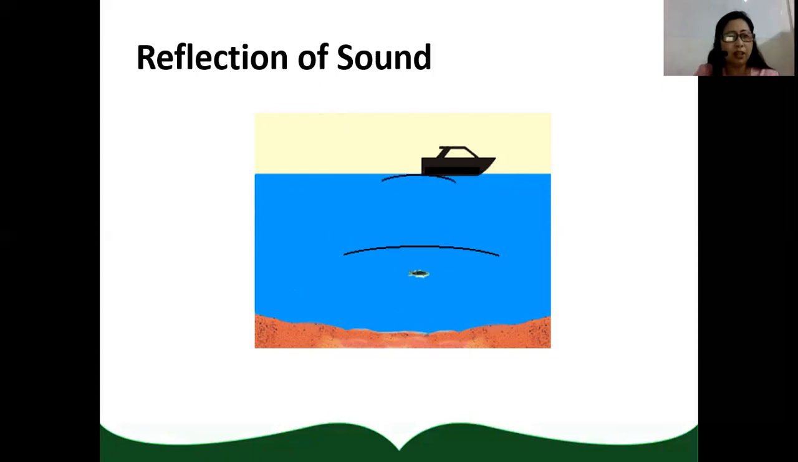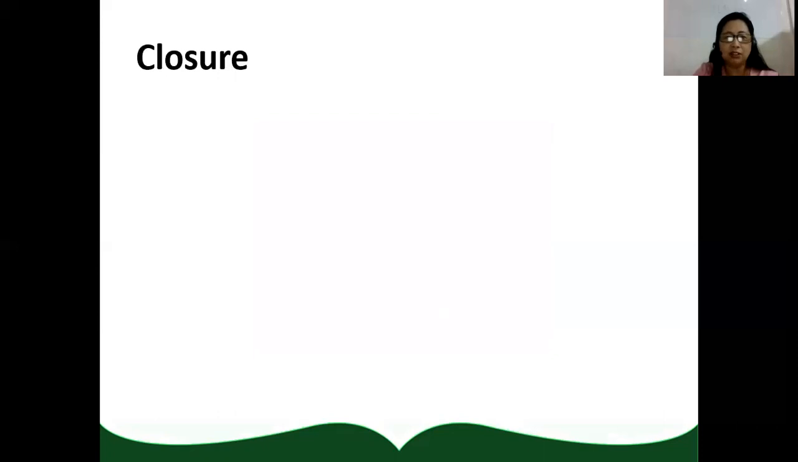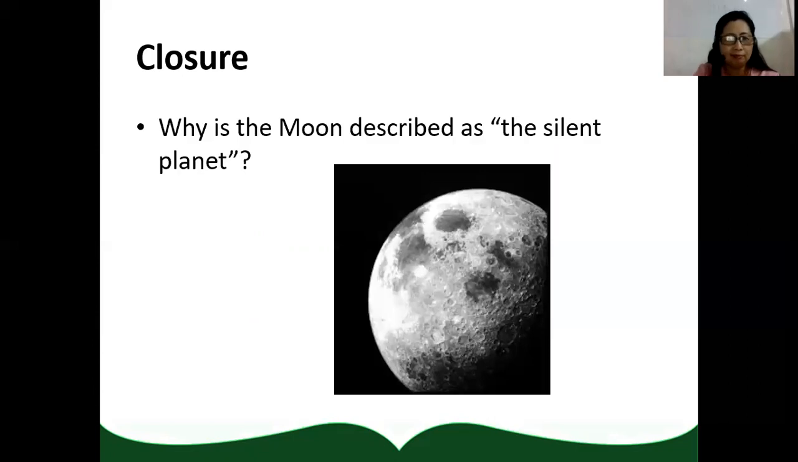So reflection and refraction play a very important role in the application of sound in our daily lives. To end my session on sound, I have here a question. Why is the moon described as the silent planet? I hope you will be able to answer this. Why is the moon described as the silent planet? Can sound be heard on the moon?